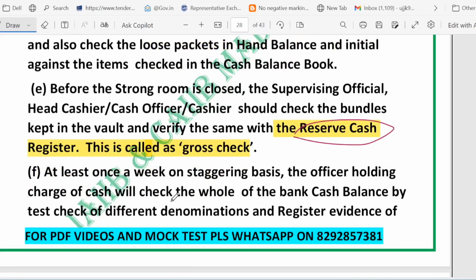Besides that, there is a weekly full test check, at least once in a week on a rotating schedule, not on the same day. The officer in charge of the branch does a test check of the whole bank cash balance. They test different denominations, verify the register entries, and then sign and date the cash balance book as proof.